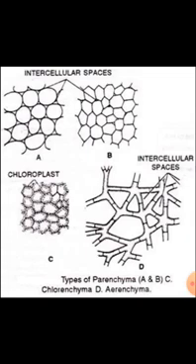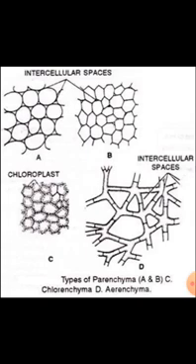Parenchyma, also simply called the packing tissue, is a type of simple permanent tissue. These are loosely packed with air spaces between them. These are found in stem, root and leaves. Certain parenchymatous cells contain chlorophyll, which helps in photosynthetic activity. Such parenchymatous cells are called chlorenchyma.